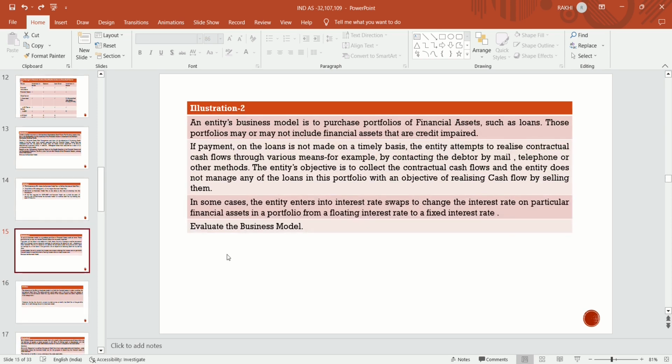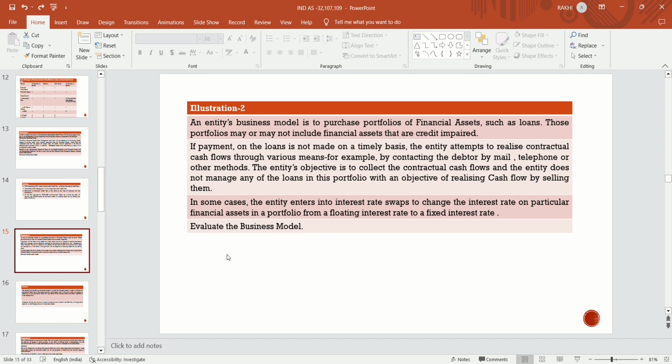Now illustration number 2. An entity's business model is to purchase portfolios of financial assets such as loans. Those portfolios may or may not include financial assets that are credit impaired.